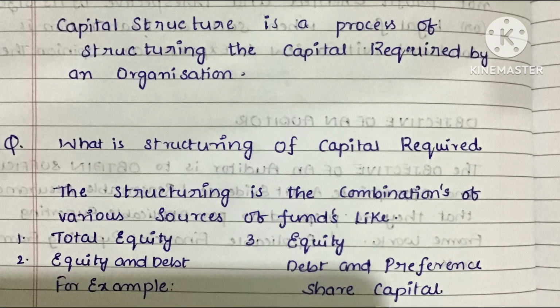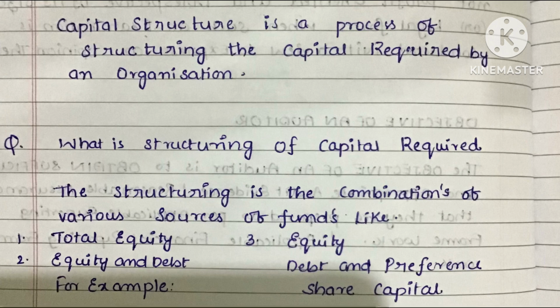Let's understand: a company named S Limited wants to raise 200 lakhs. There are three capital structures available. In the first one, the total capital can be raised through equity share capital. In the second case, the funds required are raised through equity and debt, 100 lakhs each. In the third combination, from equity we can raise 100 lakhs, from preference share capital we can raise 50 lakhs and from debt we can raise 50 lakhs.